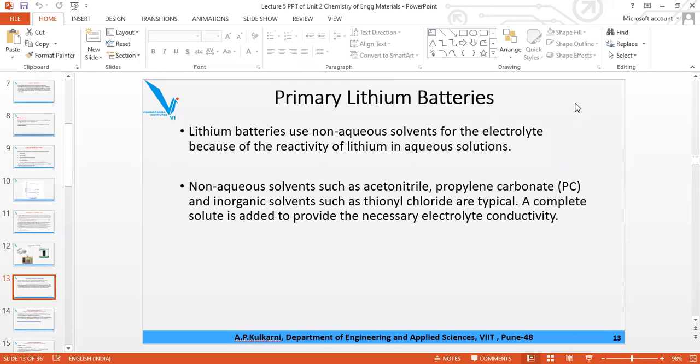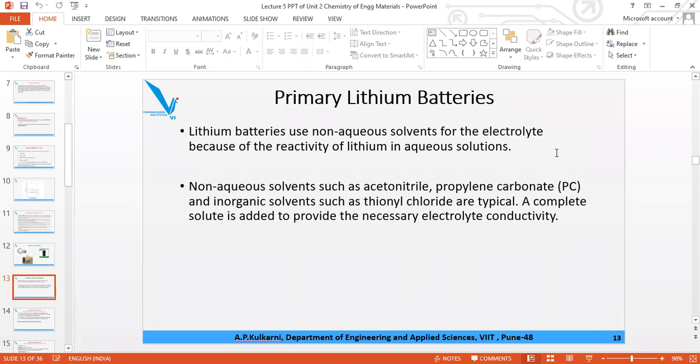Now what are the primary lithium batteries? Primary are not rechargeable and secondary are rechargeable. What do you mean by rechargeable? You can charge the battery and reuse it. They are called rechargeable. Lithium secondary batteries are rechargeable, but primary batteries are not rechargeable. So once the electrolyte is over, you have to throw it out.